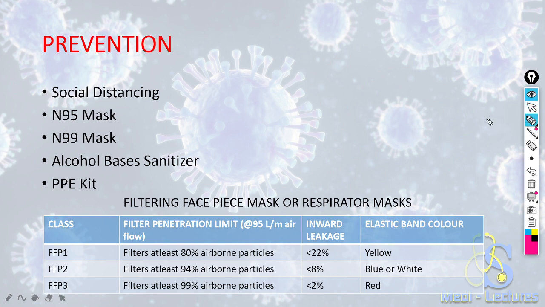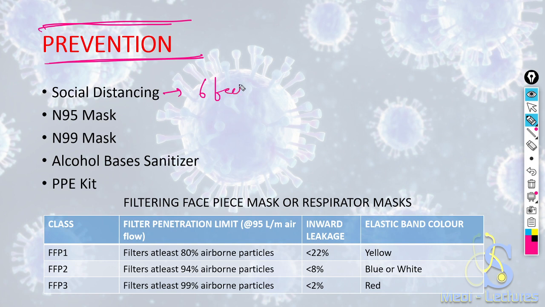Now, very important part, let's discuss the prevention part. The preventive measures we all know very well, that is social distancing of 6 feet, N95 mask wearing by healthcare professionals and triple layered mask by general population. N95 mask filters 95% of particles of more than 3 micron size.